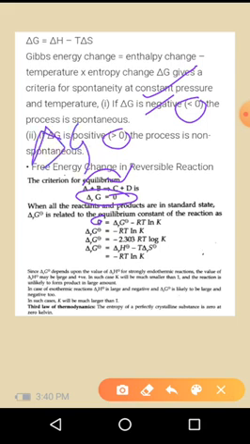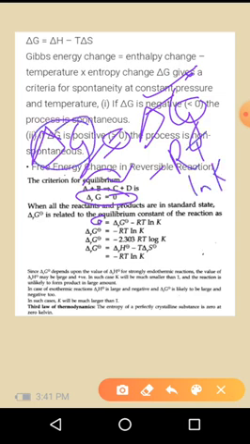We know that delta G is equal to delta G naught plus RT ln K. So when delta G is equal to 0, 0 is equal to delta G naught plus RT ln K. We can rearrange this equation, so we get delta G naught is equal to minus RT ln K, or delta G naught is equal to minus 2.303 RT log K. Delta G naught is equal to delta H naught minus T delta S naught, or you can write it as minus RT ln K. This is the equation for this.